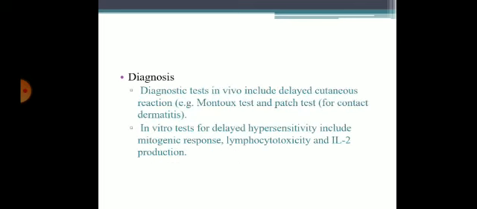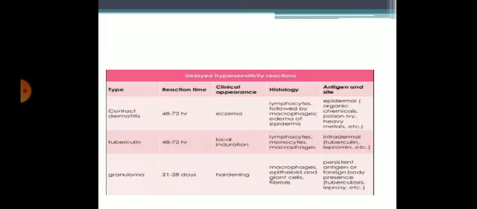Response starts after 48 to 72 hours. Diagnosis of this type 4 hypersensitivity reaction includes in vivo tests, such as delayed cutaneous reaction in Mantoux test and a patch test for contact dermatitis. In vitro tests for delayed hypersensitivity include mitogenic response, lymphocytotoxicity, and IL-2 production. This is the tabular column showing the various examples of type 4 hypersensitivity reaction.